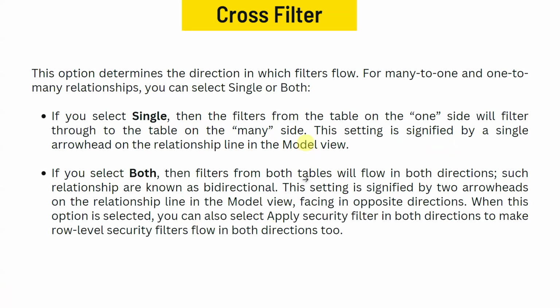If you select both, filters from both tables will flow in both directions. Such relationships are known as bidirectional. This setting is signified by two arrowheads on the relationship in the model view, facing in opposite directions. When this option is selected, you can also select apply security filter in both directions to apply row level security. Okay.